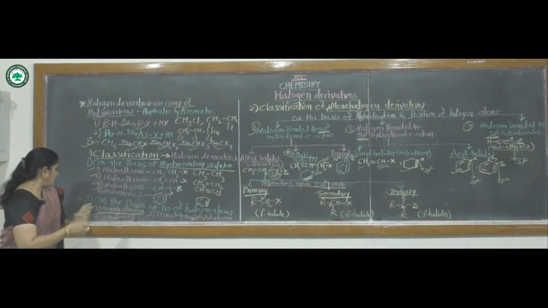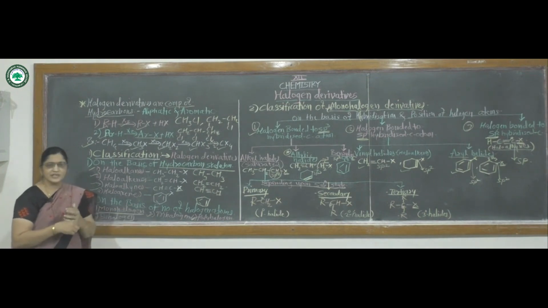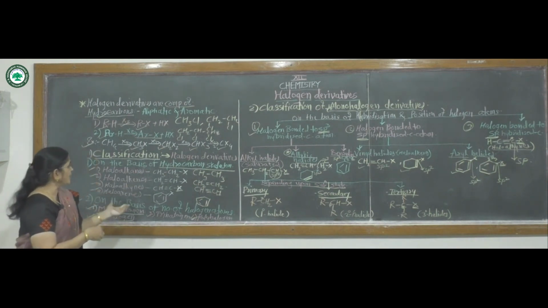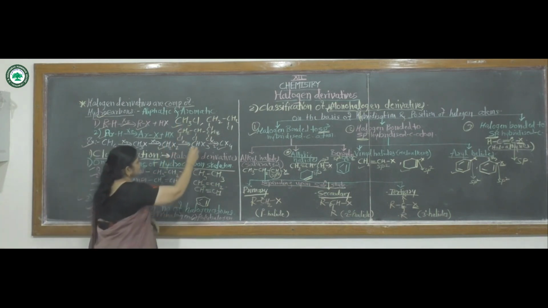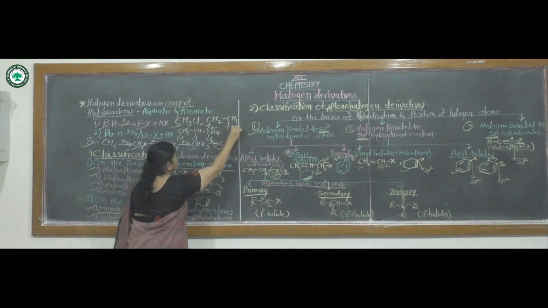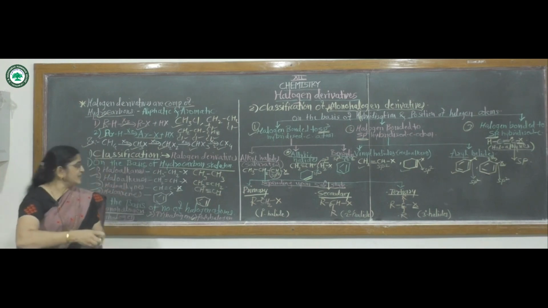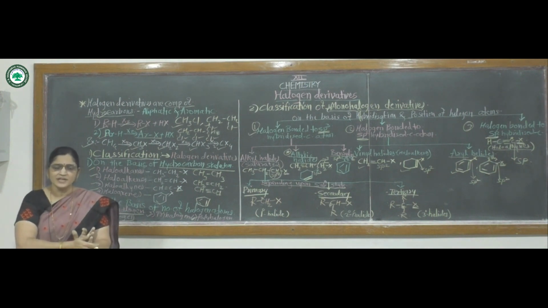Then second, on the basis of number of halogen atoms: monohalogen derivative, dihalogen derivative, trihalogen and polyhalogen derivatives. That means monohalogen means a compound containing only one halogen atom, dihalogen means a compound containing two halogen atoms, and trihalogen means a compound containing 3 halogen atoms. In this way, there is the end of this classification of halogen derivatives and monohalogen derivative.